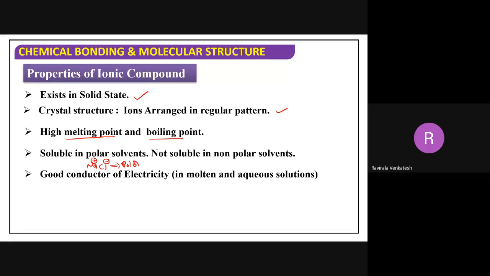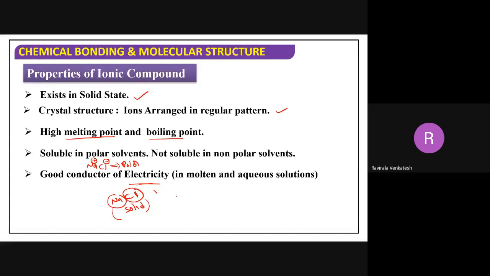Now, ionic compounds are very good conductors of electricity, in molten and aqueous state only. Why? Because if I take NaCl in solid state, it does not conduct electricity. Why? Because the ions cannot move from their mean positions here. NaCl cannot move from mean positions, so that is the reason it could not conduct electricity.